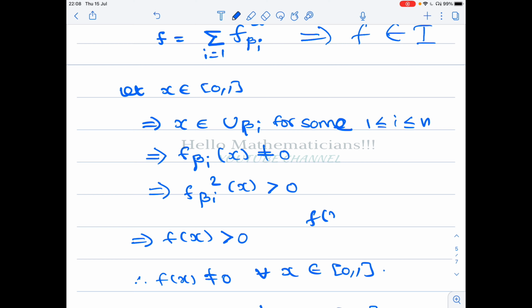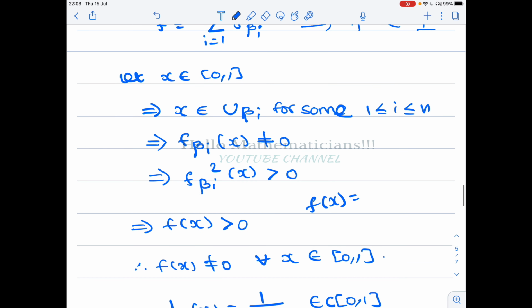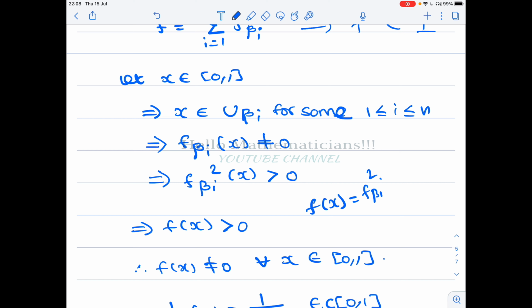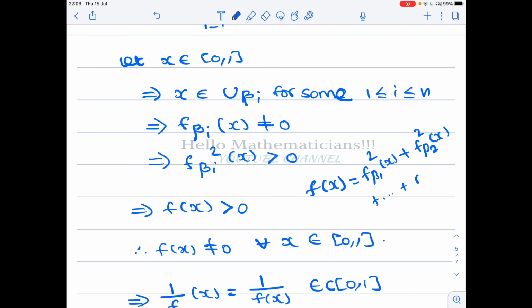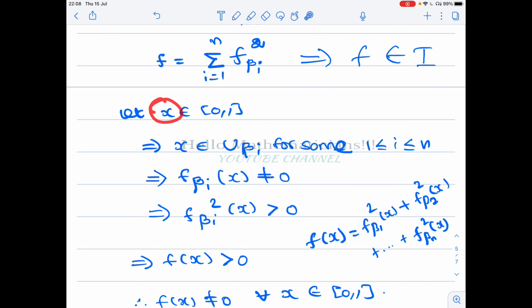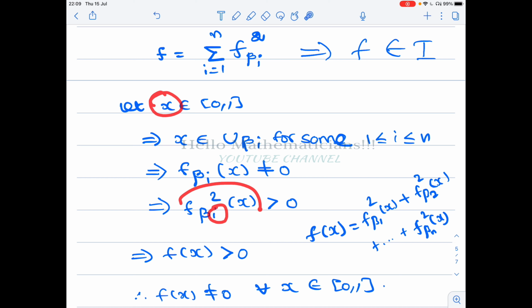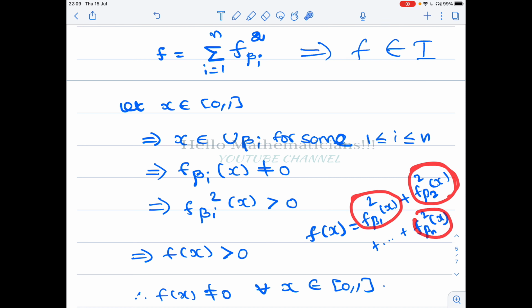So take an arbitrary x in [0,1], where f of x is equal to f beta 1 squared of x plus f beta 2 squared of x plus etc. plus f beta n squared of x. There is an i such that f beta i squared of x is greater than 0. That's what we proved. So at least one term will be positive and all the other terms are squares, therefore they are non-negative. Therefore f of x is positive at all the points of [0,1].